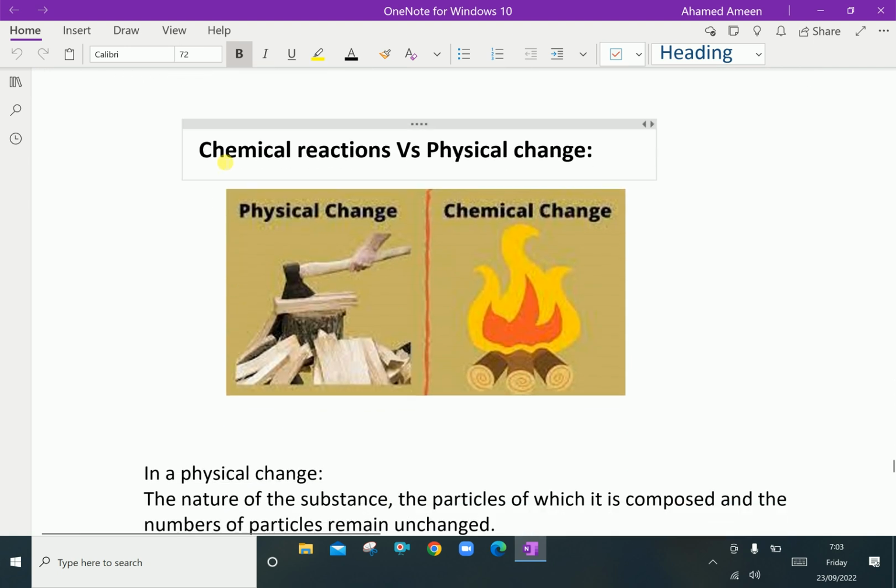Here, look at chemical reactions versus physical changes. Normally, when you are cutting wood, a physical change happens. That means the size is changed and the strength is reduced. Like in a chemical reaction, mostly fire is created and fume gases are released.